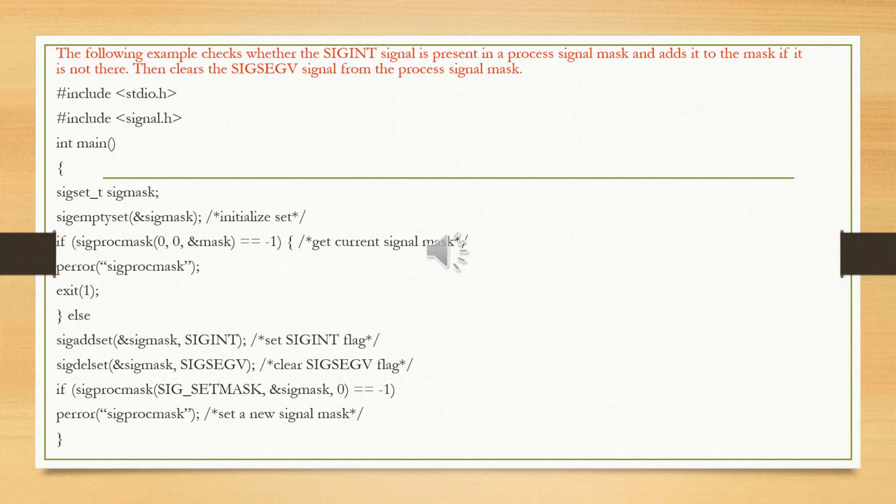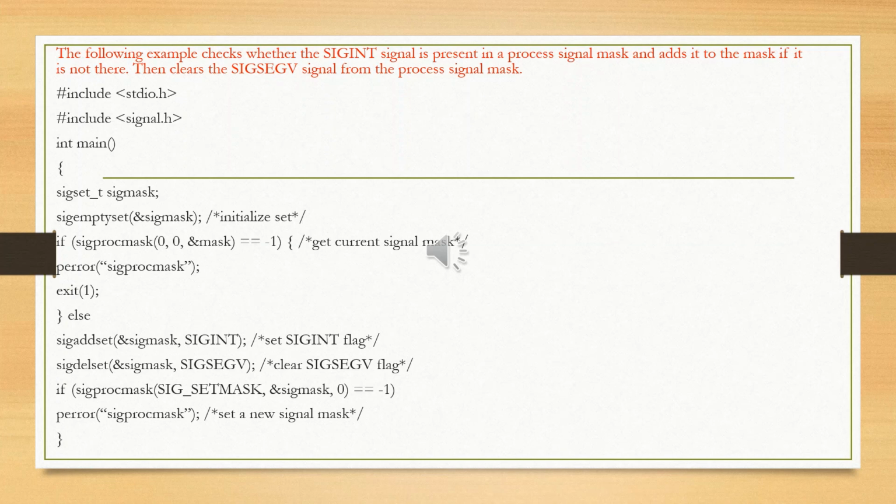It is written as an integer main function that contains sigset_t as the mask type. Then sigemptyset takes the address of the mask to initialize the set, and sigprocmask with 0, 0 and mask is used for the initialization, which returns or gets the current signal mask.